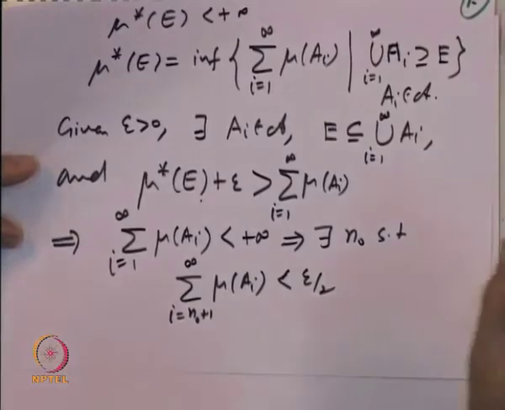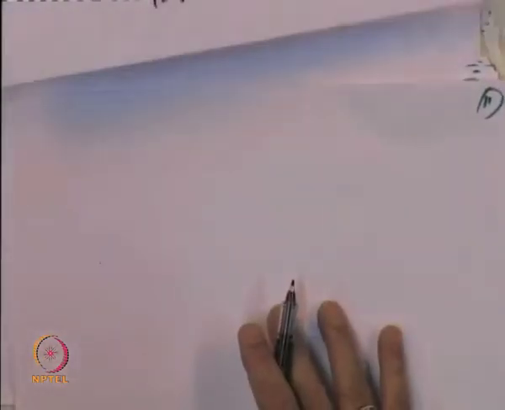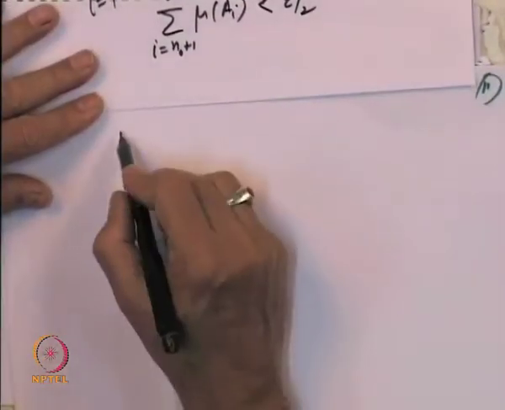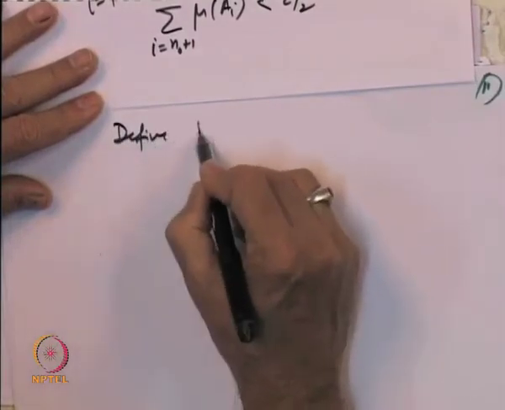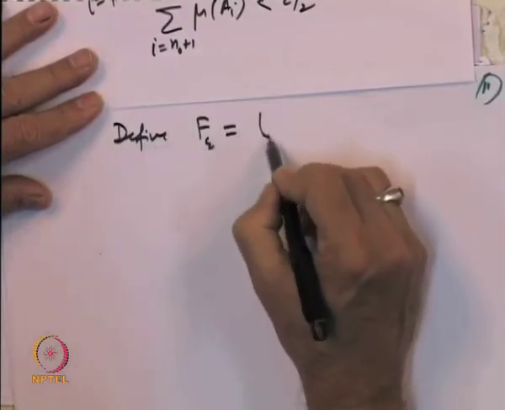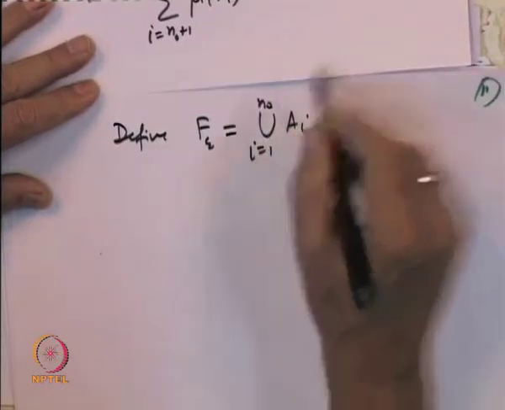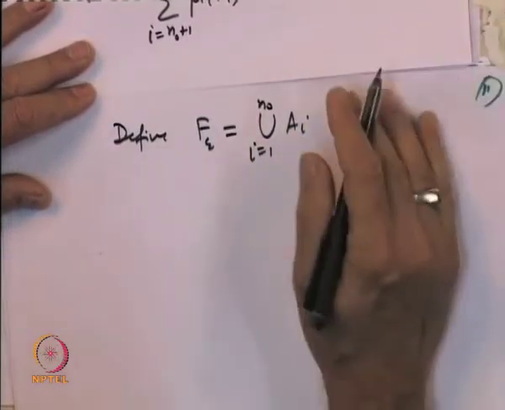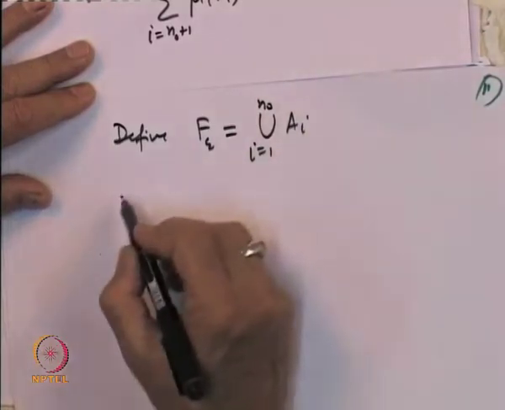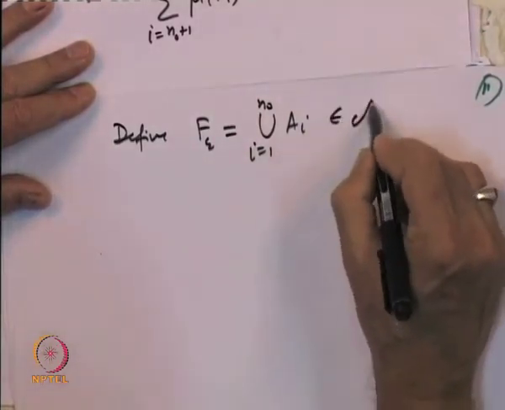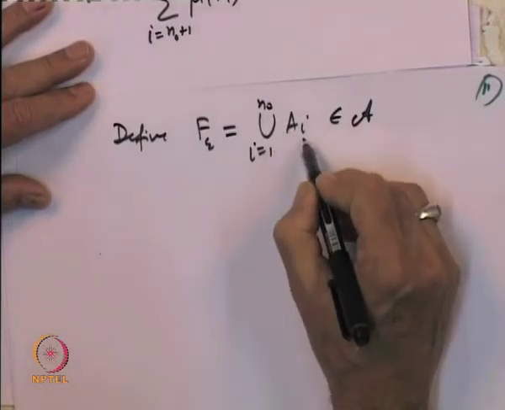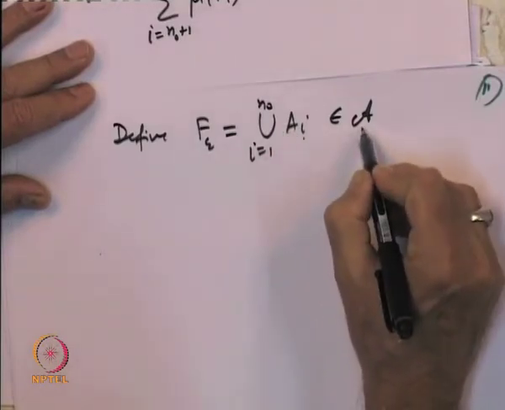So, once that is done, let us define the set f epsilon to be equal to the union of A i, i equal to 1 to the stage n naught. Note this set belongs to the algebra, because it is a finite union of elements in the algebra.